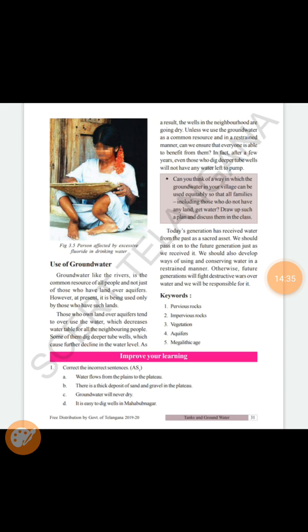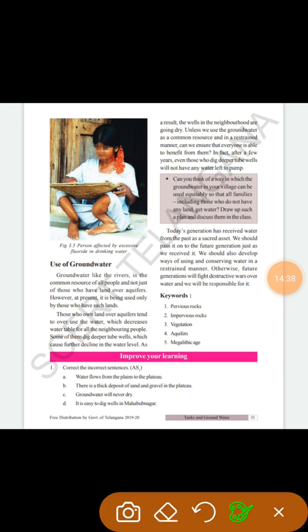Now, the use of groundwater. Groundwater, like the river, is a common source for all people, not just for those who have built it. Whatever rivers and lakes there are, it is not only one person who will use them, they are useful for all community people. Whoever lives nearby will use the water of the river or lake. But nowadays people think it is their land, and they do not allow other people to take water from it.